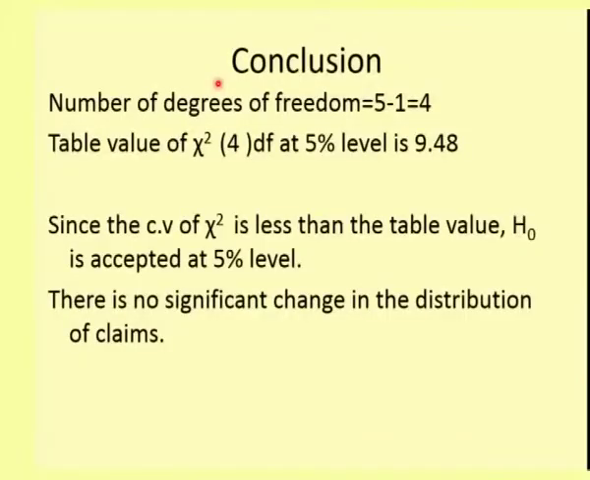So the next step is to find the table value. What you have to do is find the degrees of freedom. We have 5 regions here, so my sample size is 5. So 5 minus 1 will be 4 degrees of freedom, and for 4 degrees of freedom, and as I told you, if it is not mentioned, we can take it to be the 5% level of significance. We need to find the table value from the chi-square tables, which comes to be 9.48.